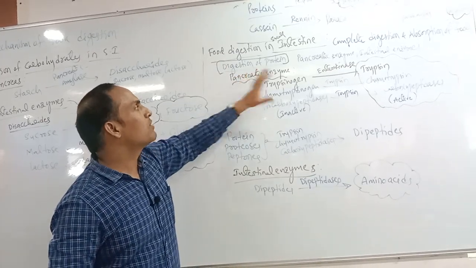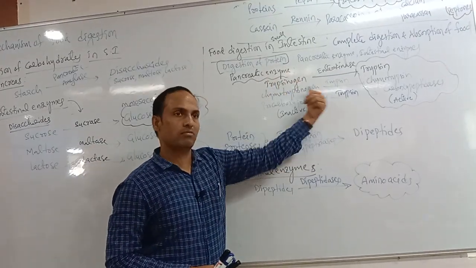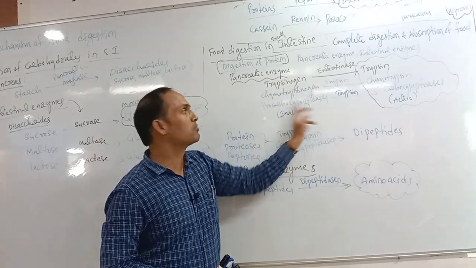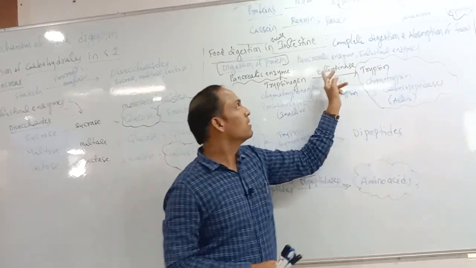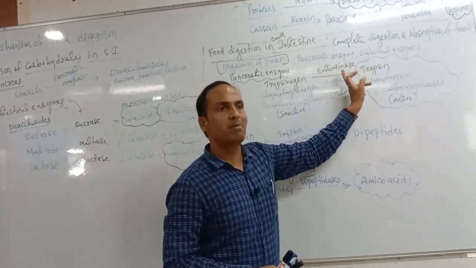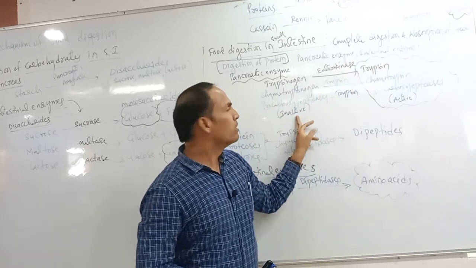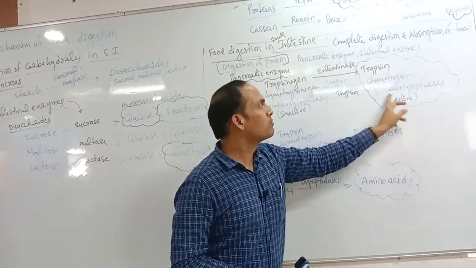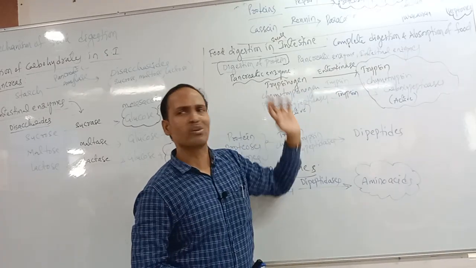Pancreatic enzymes are first in inactive form. These are called inactive pancreatic enzymes: trypsinogen, chymotrypsinogen, procarboxypeptidase. Trypsinogen is converted into trypsin by enterokinase. The remaining two are converted into chymotrypsin and carboxypeptidase by trypsin only.